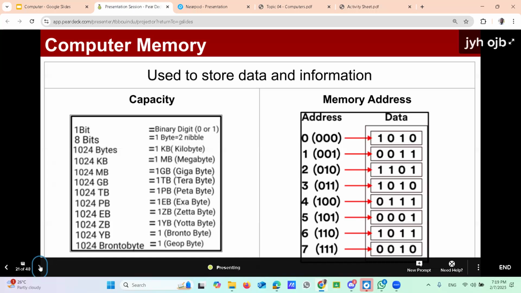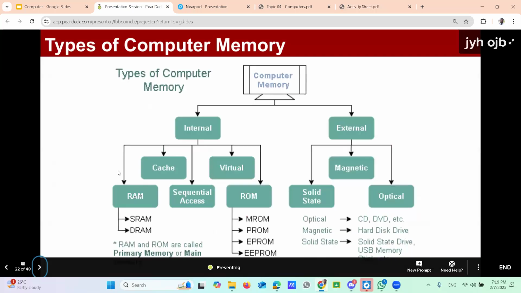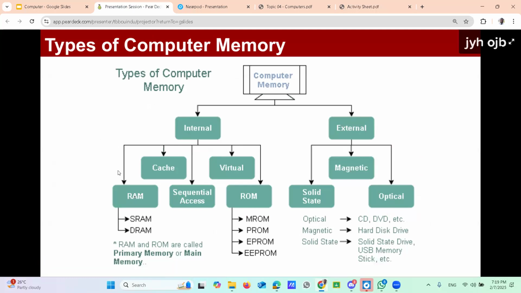Then moving to the next part. The next slides explain the types of memory. Look at the diagram. Computer memory mainly has two types, internal and external.